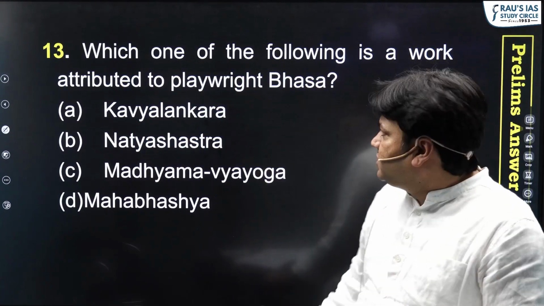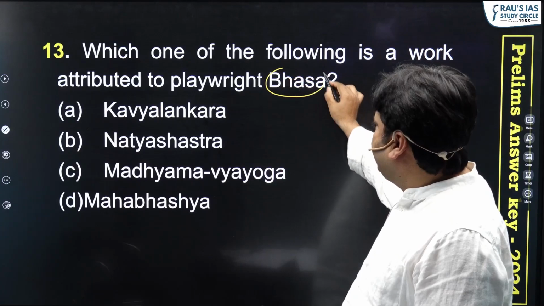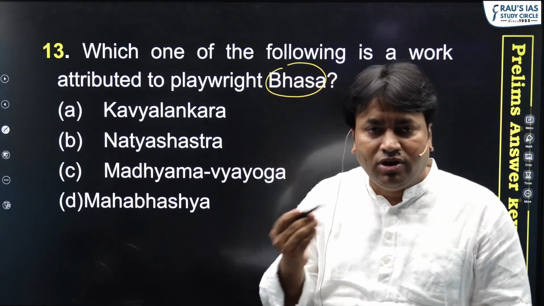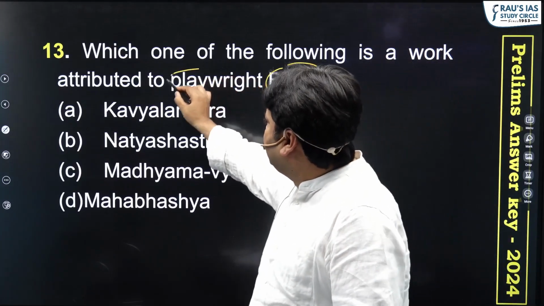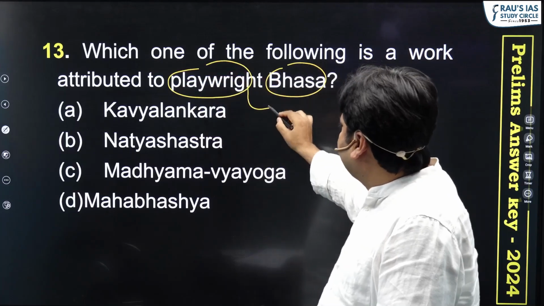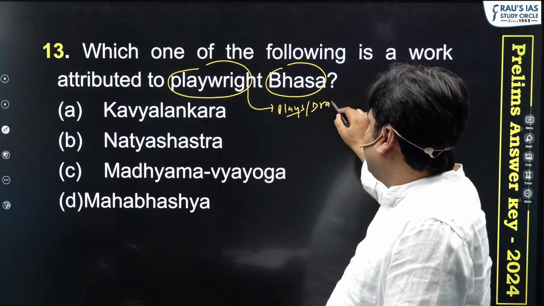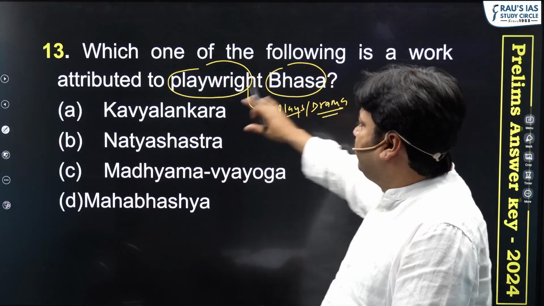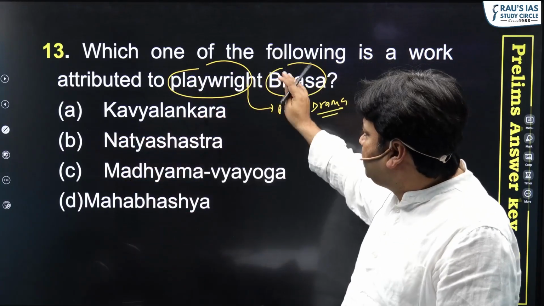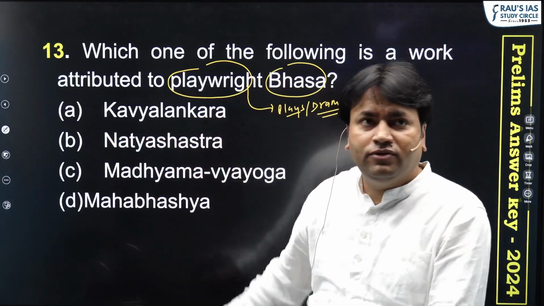Okay. So the first question that I am going to discuss with you is, which one of the following is a work attributed to playwright Bhas? Okay. So it's asking about a personality, Bhas. And the question has already mentioned that he is a playwright. It means the writer of the plays, the writer of the dramas. And the question is asking which one of the following is a work of Bhas?